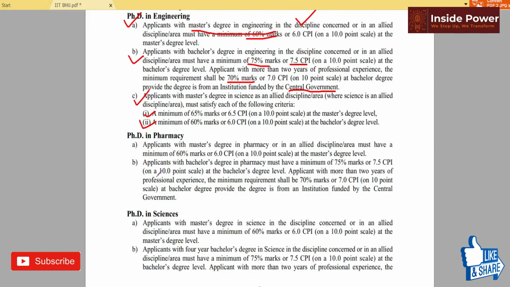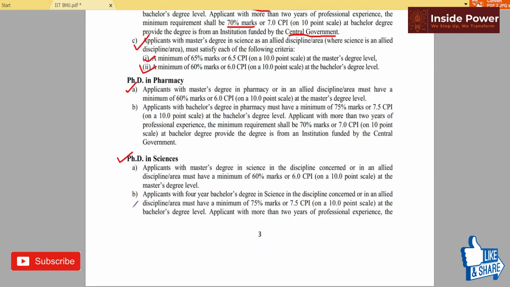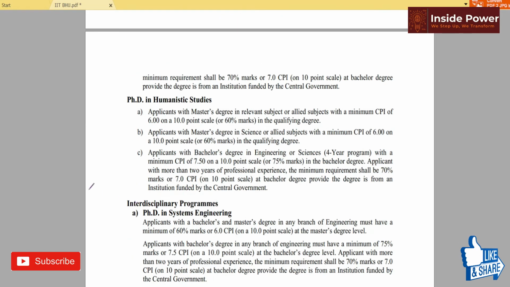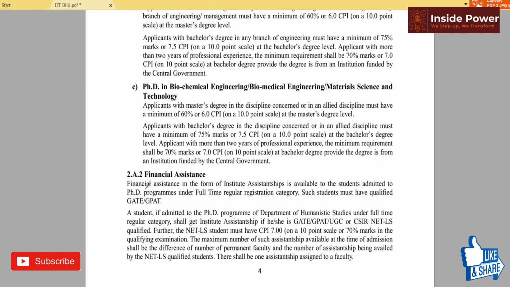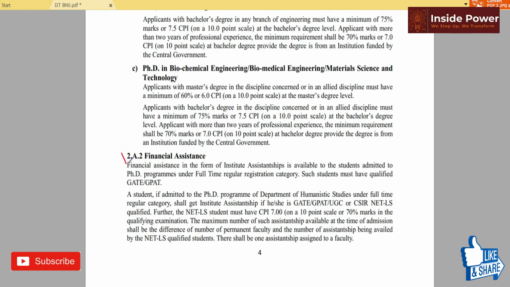So PhD in pharmacy and PhD in the sciences is also given. So if you want, you can go through this. Then PhD in Humanistic Studies, interdisciplinary programs, PhD in System Engineering, Industrial Engineering, Biochemical, everything is given. So here financial assistance is given.